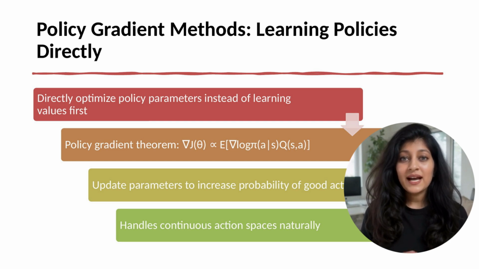Actor-critic methods combine both. The actor, the policy network, generates actions. The critic, the value network, evaluates actions. The critic guides actor training. This synergy is powerful. The critic provides stable learning signals. The actor handles exploration and continuous actions.